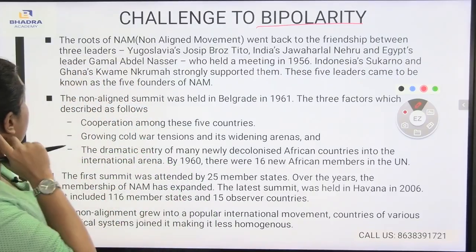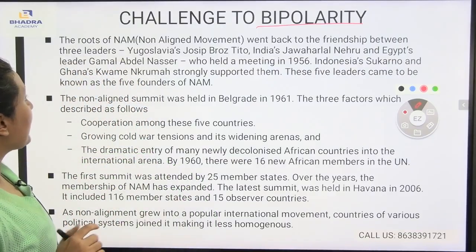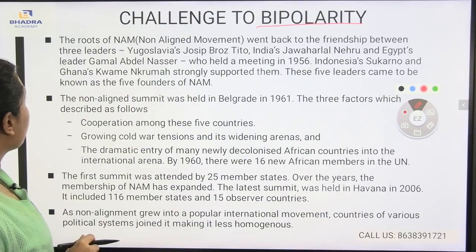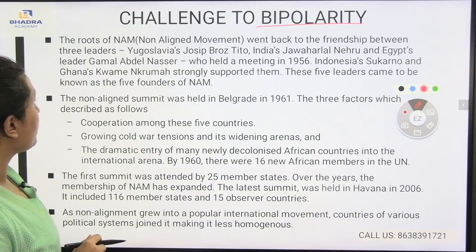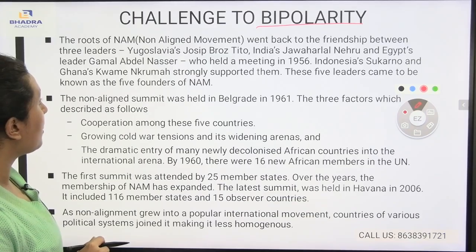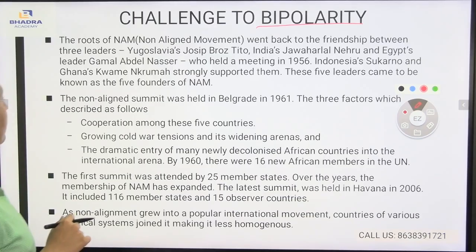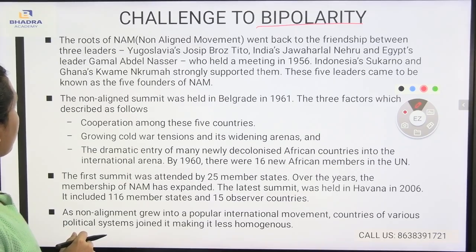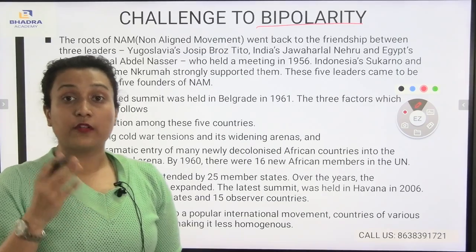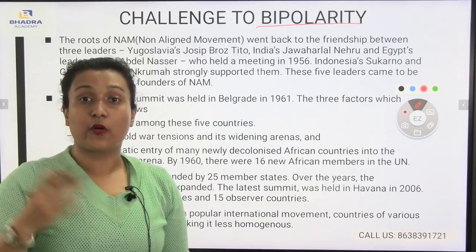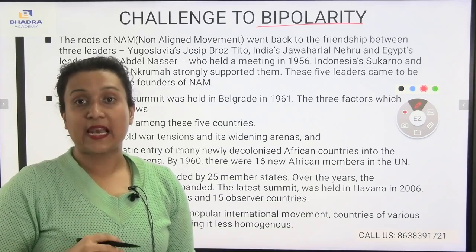Here, first comes the roots of NAM, the non-aligned movement, which went back to the friendship between three leaders: Yugoslavia's Josip Broz Tito, India's Jawaharlal Nehru, and Egypt's leader Gamal Abdel Nasser, who held a meeting in 1956. Indonesia's Sukarno and Ghana's Kwame Nkrumah strongly supported them. These five leaders came to be known as the founders of NAM, the non-aligned movement. Now you see, these were the five leaders who started the organization of NAM.